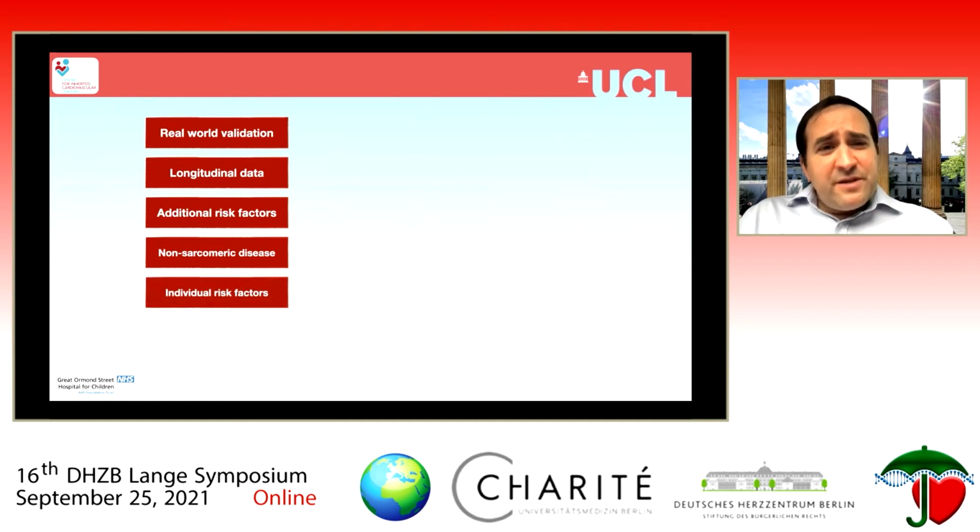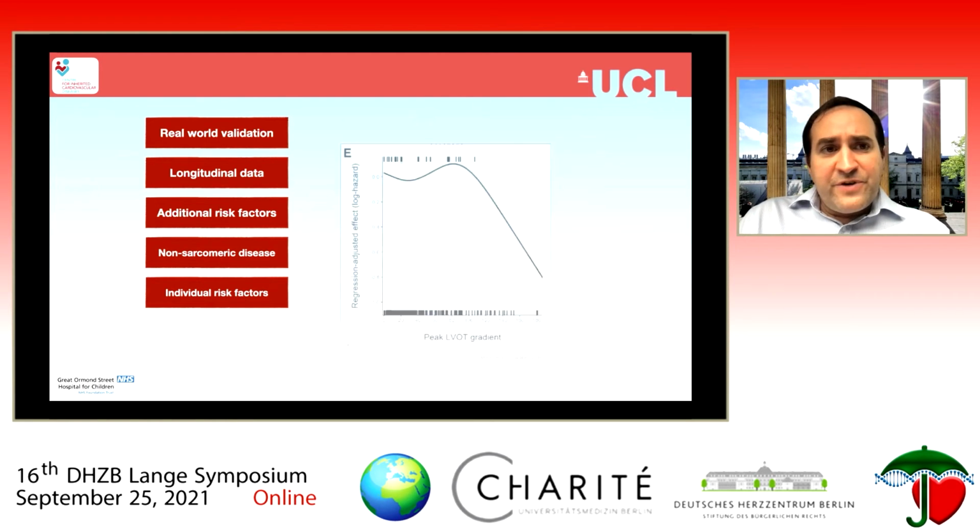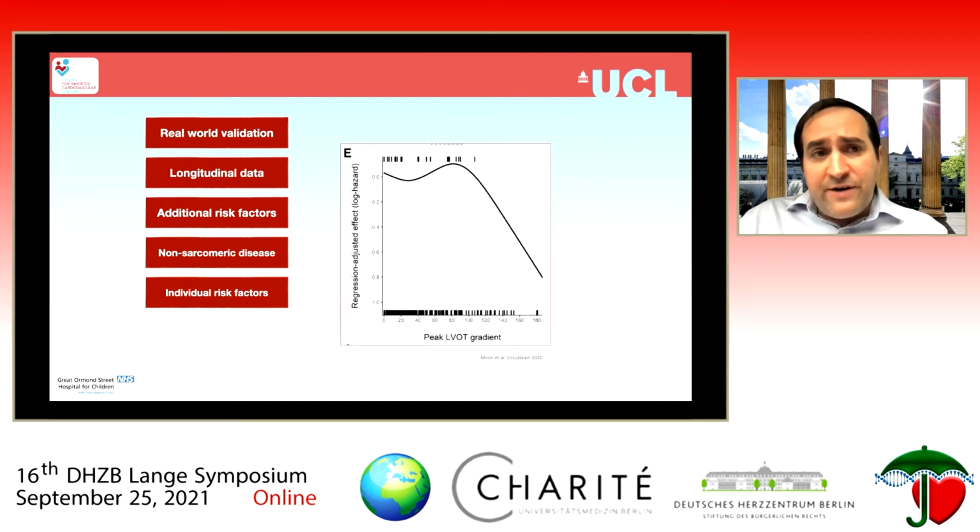Important also to look at some of the association between individual risk factors and risk of sudden cardiac death, and left ventricular outflow tract obstruction is an example of that, where the apparent association between gradient and risk appears to be different in our pediatric models compared to adult models. There are a number of possible confounders that might explain that, but it's important to look at that in more detail.